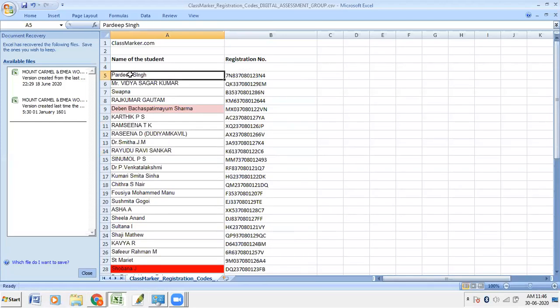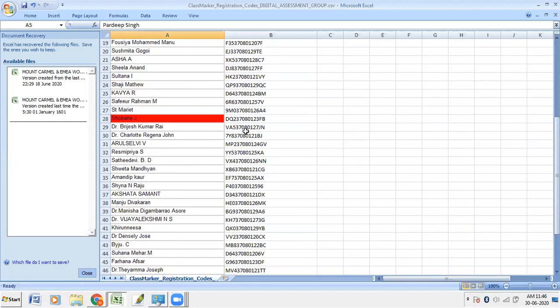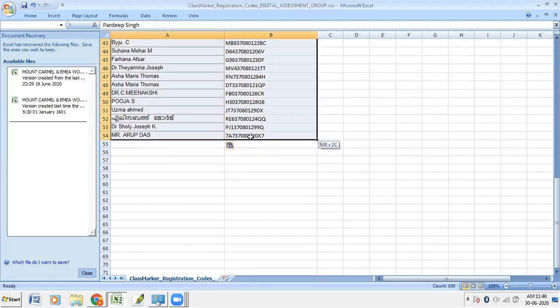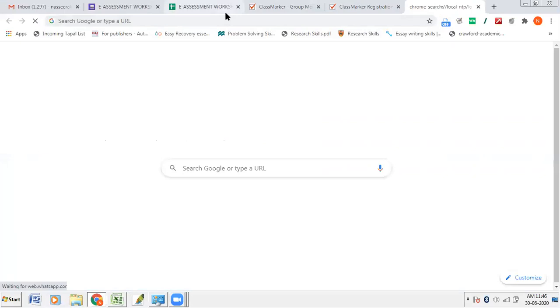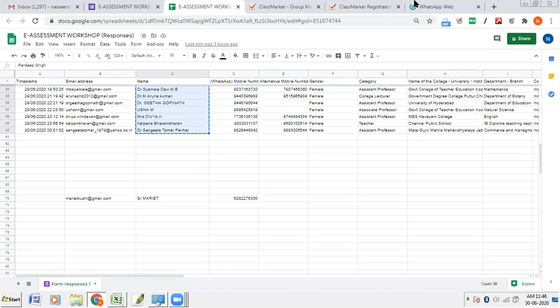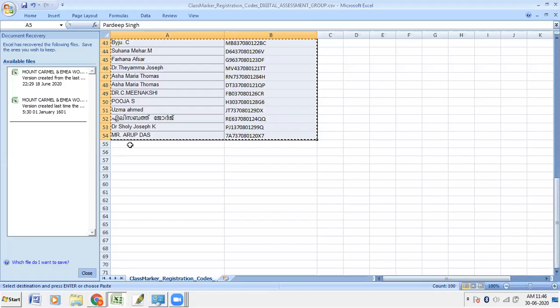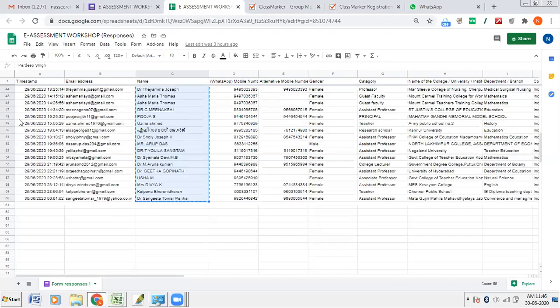Now, shall I share this in the WhatsApp group so that you can try to take the test? This is the first attempt only. If your name is not there, don't worry. I'll create more, some names are left. Here up to 50, Arup Das is there. Some more names are there, and I'll create for them also.